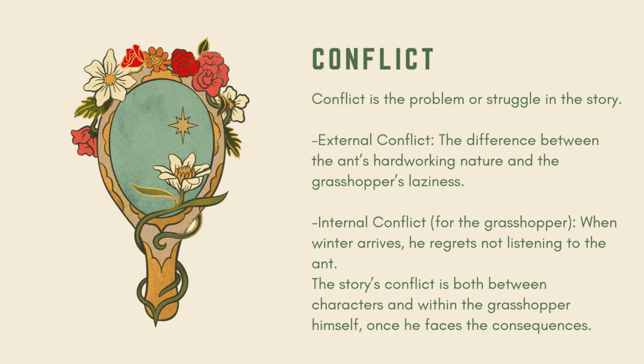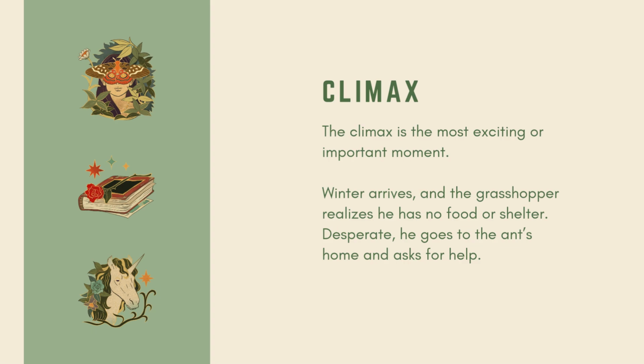Conflict. Conflict is the problem or struggle in the story. External conflict is the difference between the ant's hard-working nature and the grasshopper's laziness. Internal conflict for the grasshopper is when winter arrives, he regrets not listening to the ant. The story's conflict is both between characters and within the grasshopper himself, once he faces the consequences.